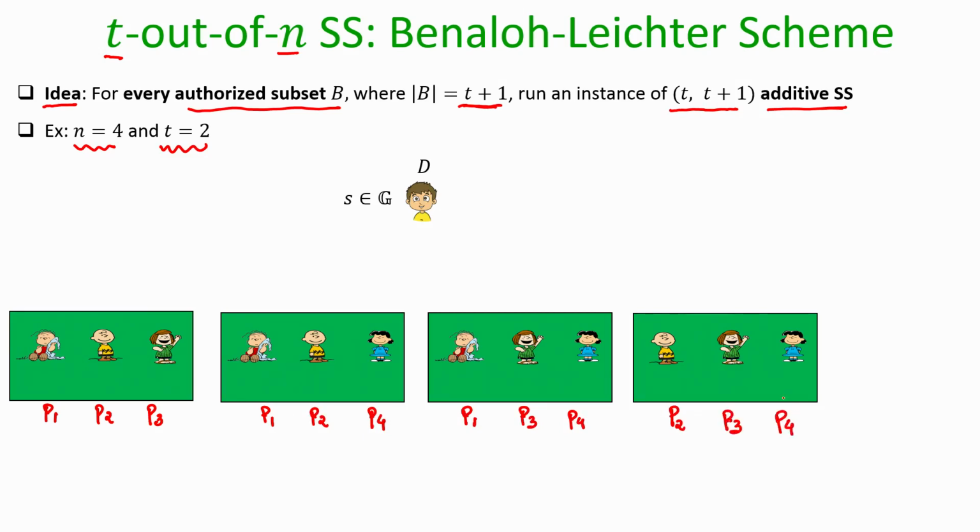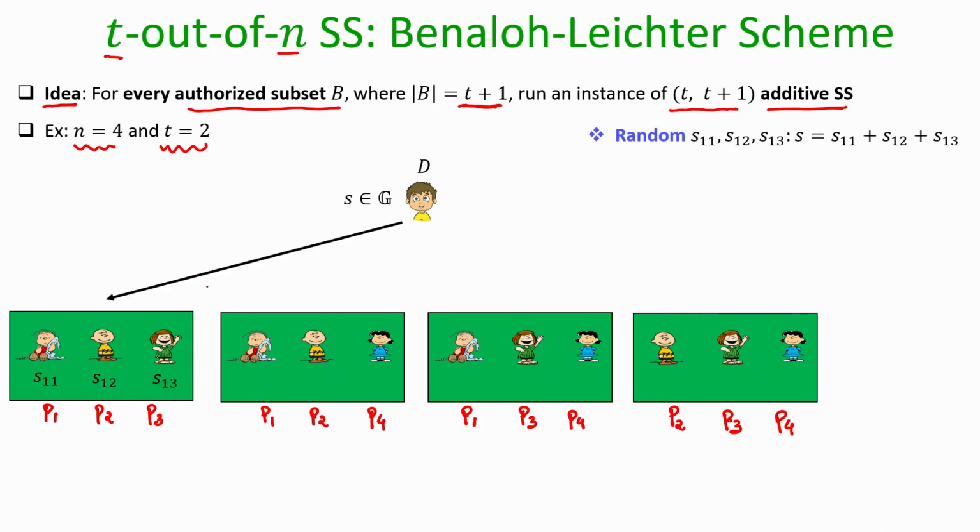Of course, the entire collection of parties also constitutes an authorized subset, but that is not a minimal authorized subset. We are basically focusing on the minimal authorized subsets. Any superset of them is also trivially an authorized subset. So, now what the dealer does is, he thinks in his mind that, okay, I want to do a secret sharing